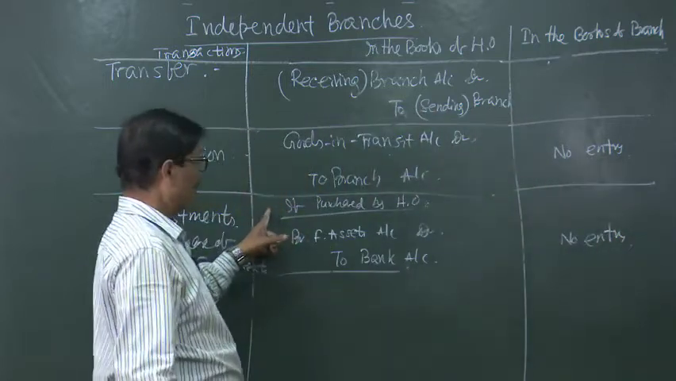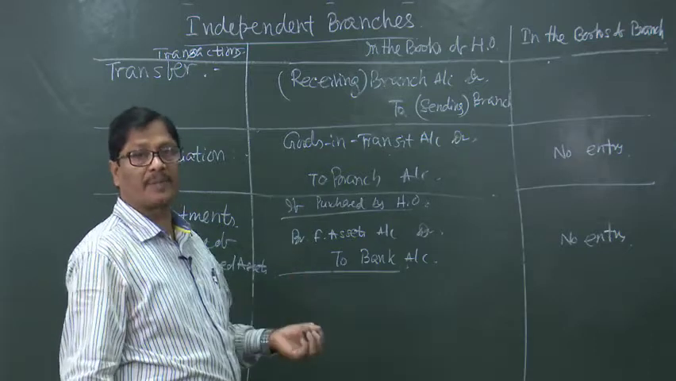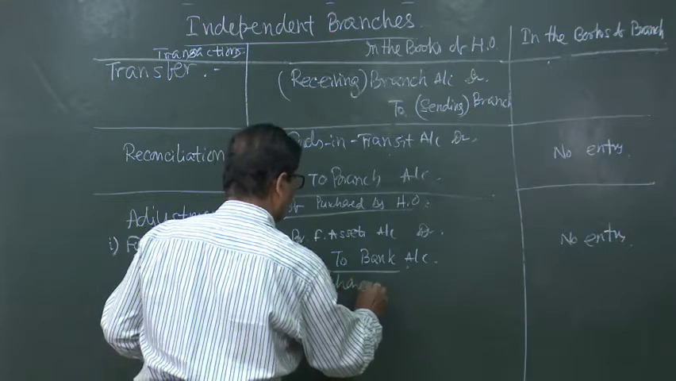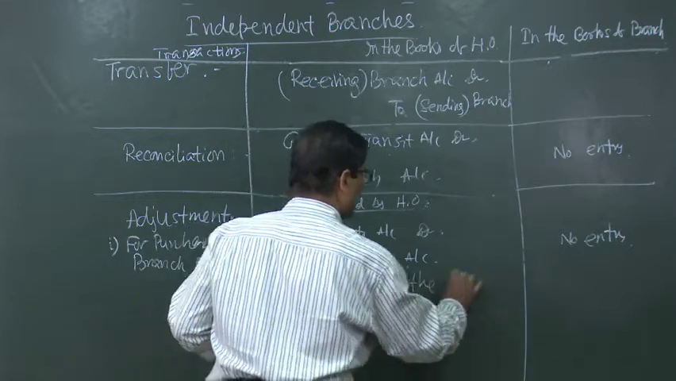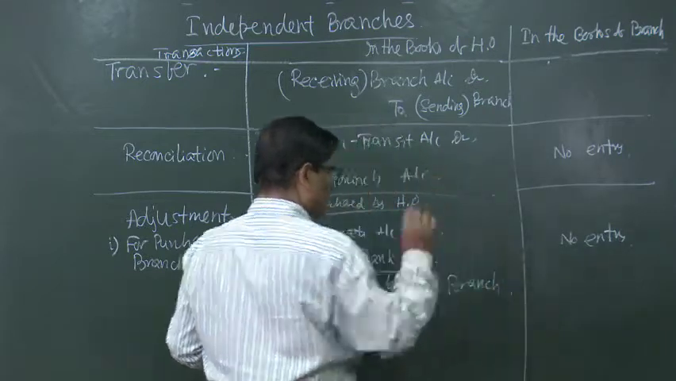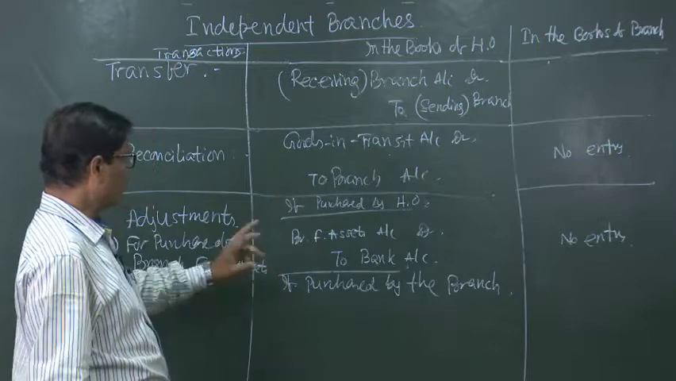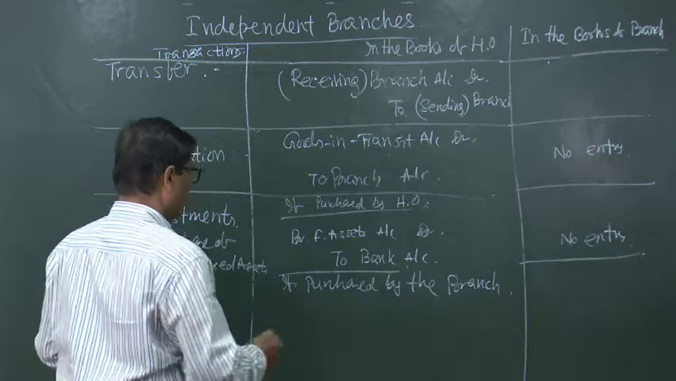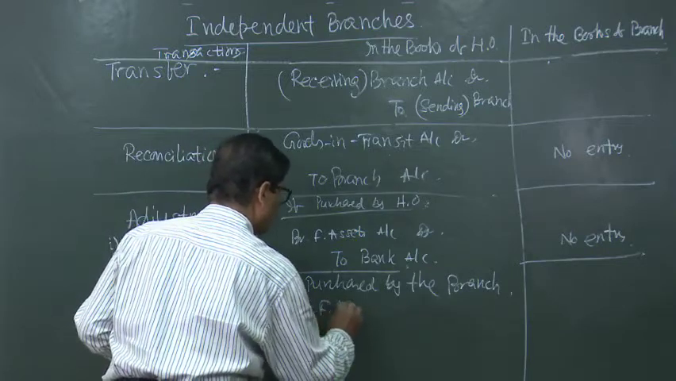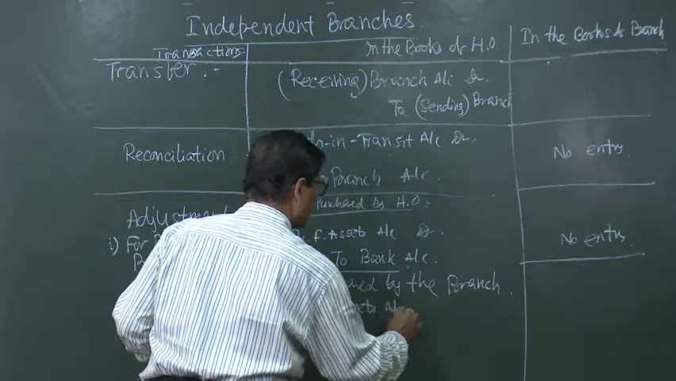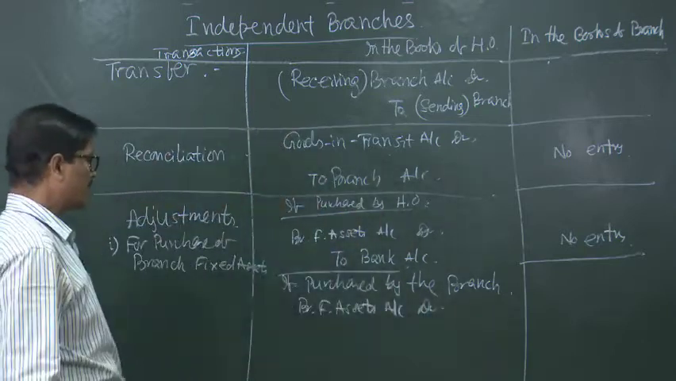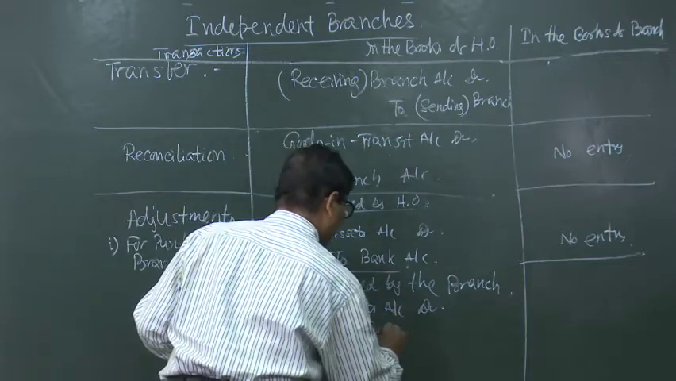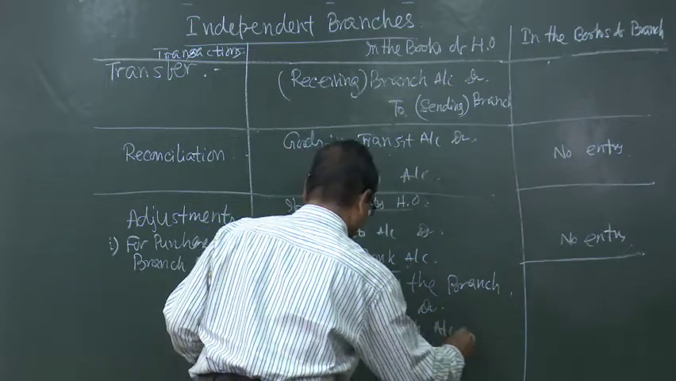But if it is purchased by the branch, that means the branch has given money for purchase of these assets, the entry will be in the books of the head office: branch fixed assets account debited to branch account, because the branch will be credited.